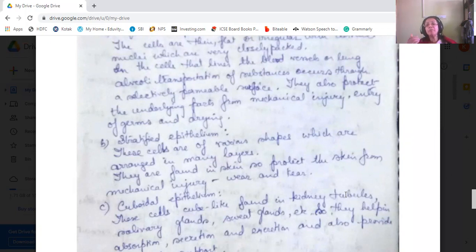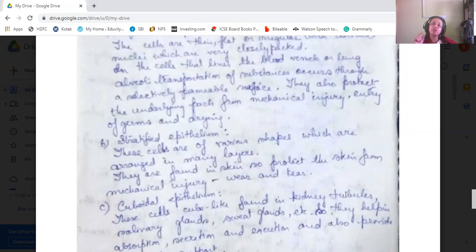And they're arranged in many layers. See, in squamous, there was a single layer, but in stratified, there are many layers. They are generally found in the skin, so they protect the skin from mechanical injury. As they are found in the skin, they protect the underlying parts of the body below the skin from any mechanical injury like wear and tear.